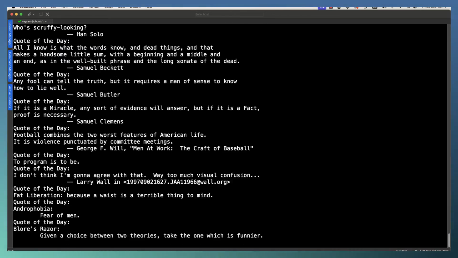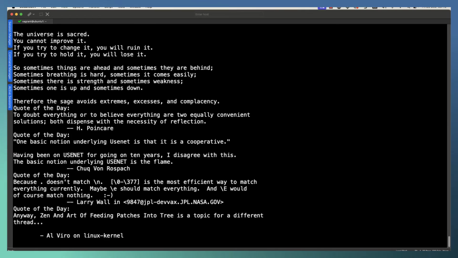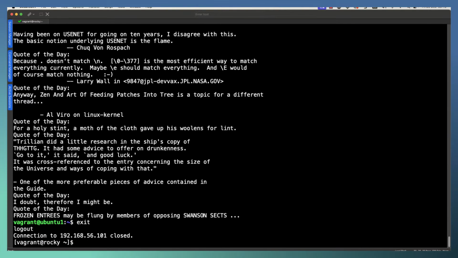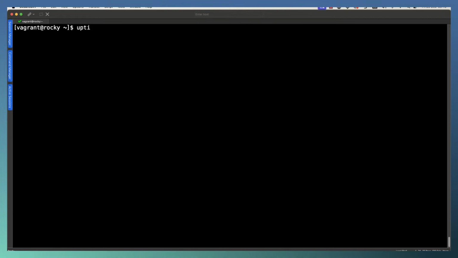But this is from just one system. If we were replicating this across many systems, we could understand the type of load that we were putting on the remote system. When I look at the uptime, we can see the load average after the last 1 minute is 32. This is one processor, so that's looking at 32%.